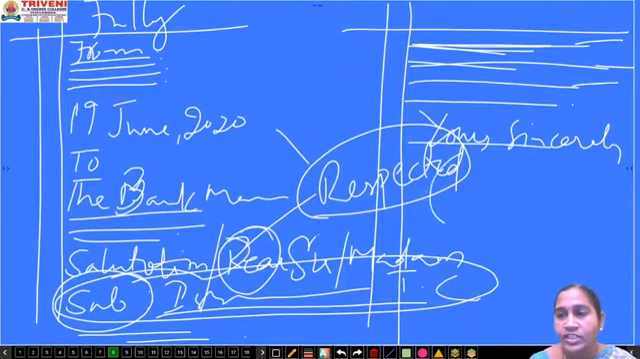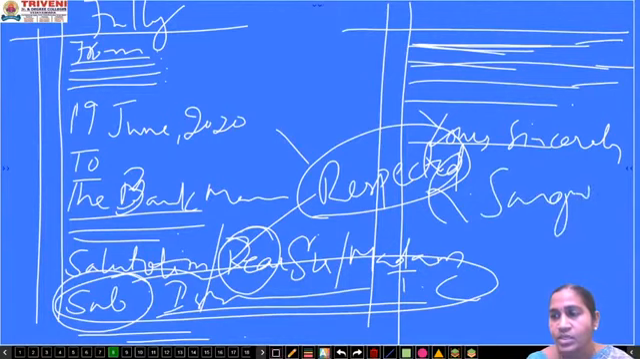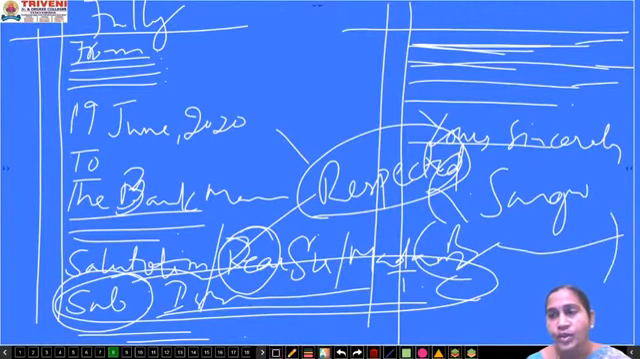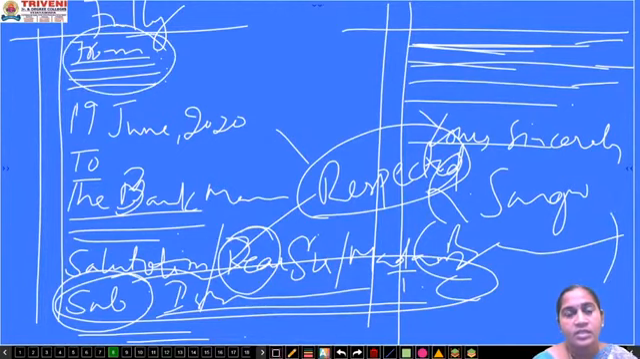Then you have to write your name. Suppose my name is Saroja, I'll go with Saroja, then I'll put my signature. In this way you have to write the official letter. First thing is you have to go with the from address. These are the steps you have to remember when you write a formal letter.